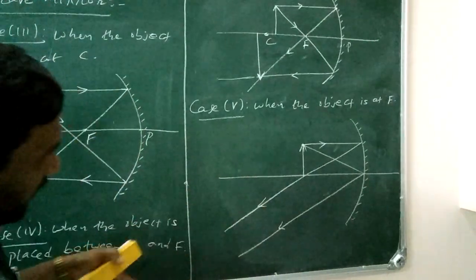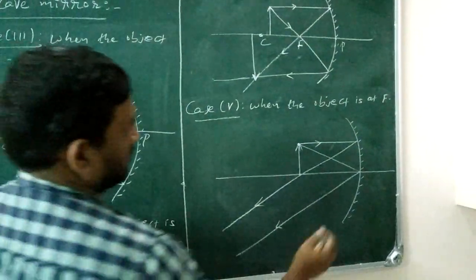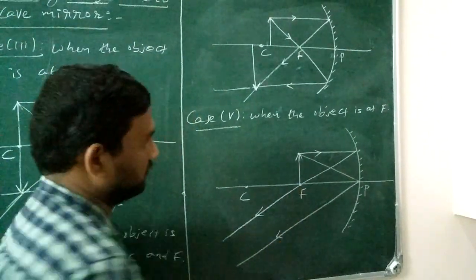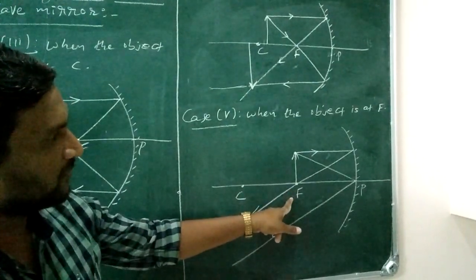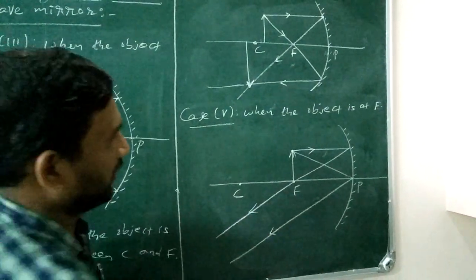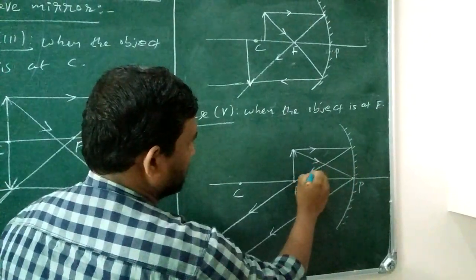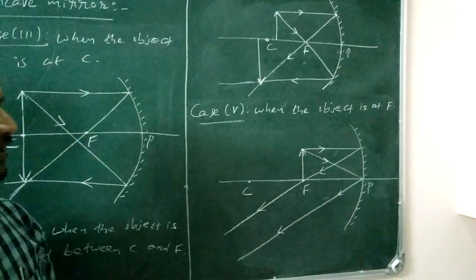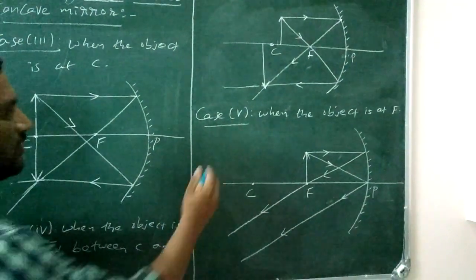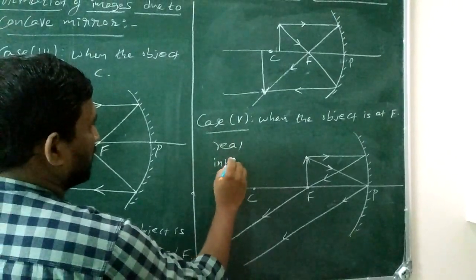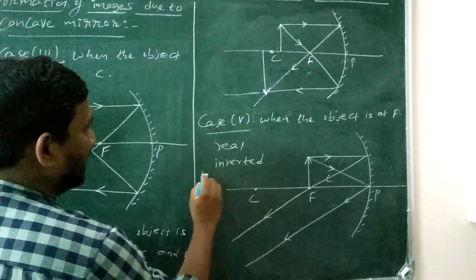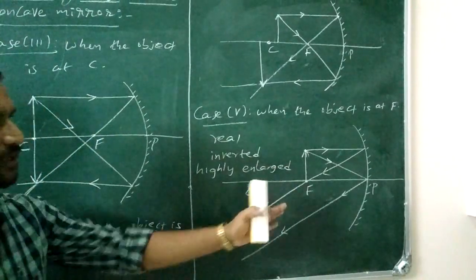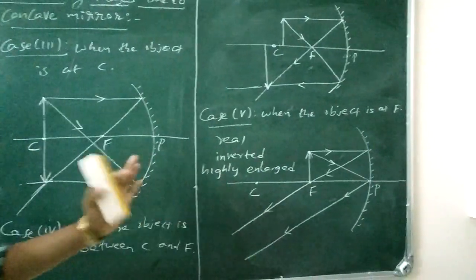You can extend these two light rays and they are going to meet at infinite distance. Therefore, when the object is placed at the principal focus, the light rays reflect like this and pass like this, and the image is formed at infinity. The image nature is real, inverted, and highly enlarged. This case is the reverse of the first case.